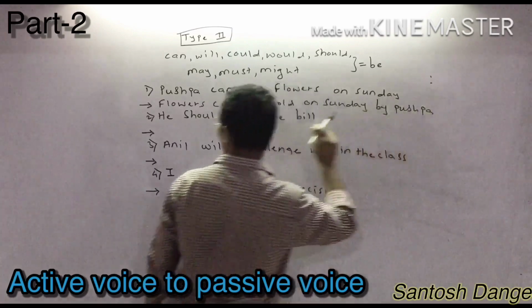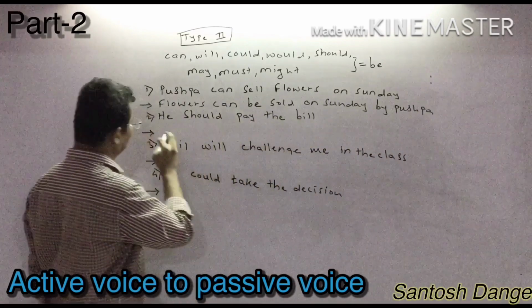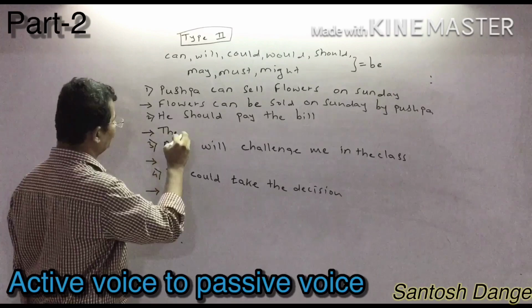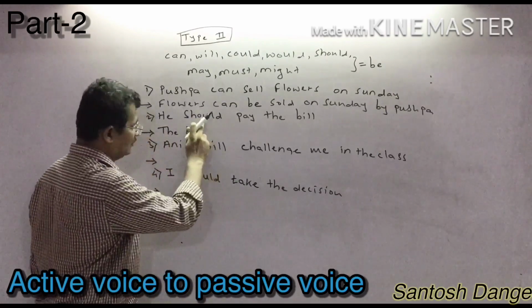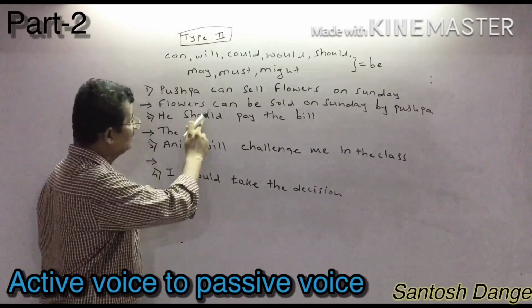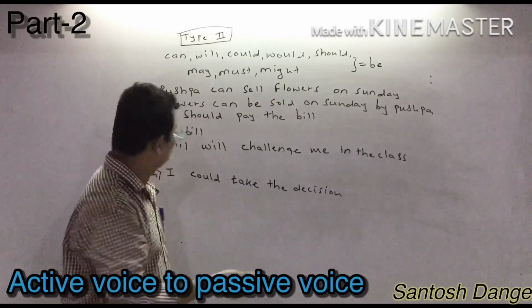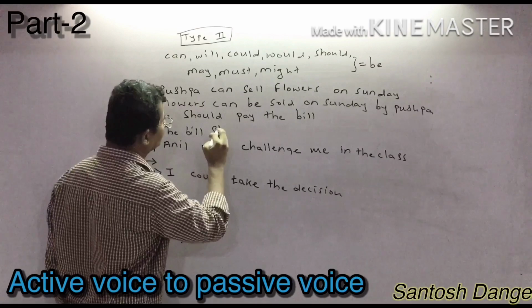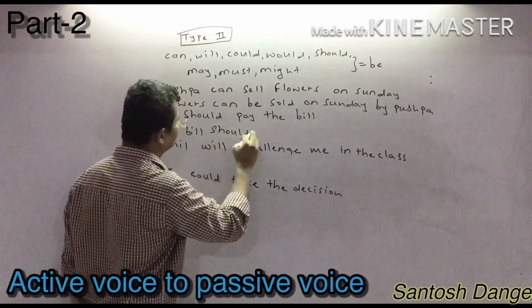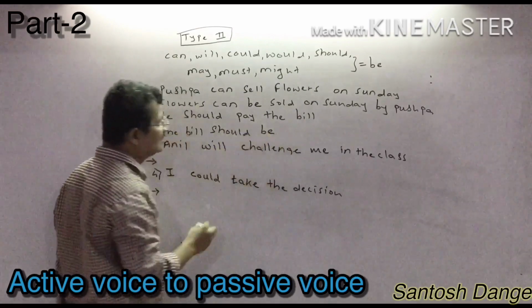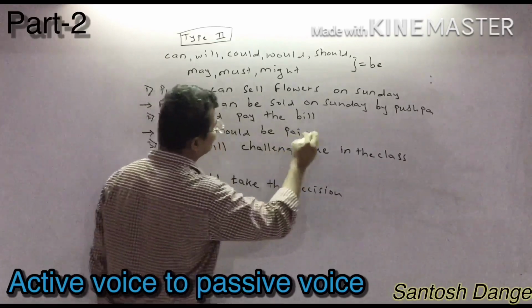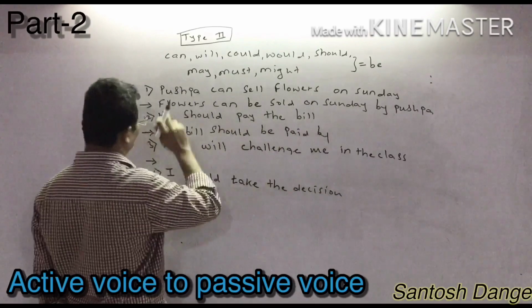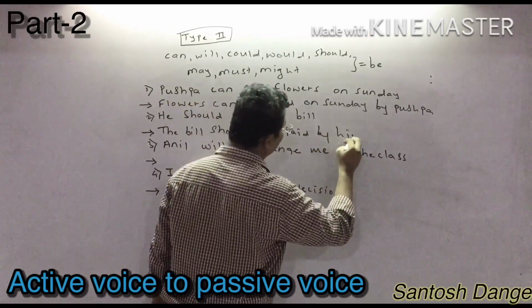Now look at the second sentence: "He should pay the bill." You will write the bill. After that, what do you write? The auxiliary verb, whatever they have given, because have, has, had is not given. So whatever auxiliary they have given, should, you write should as it is. Join the sentence by using be. After that, pay is converted into paid. After that by, and he is converted to him.